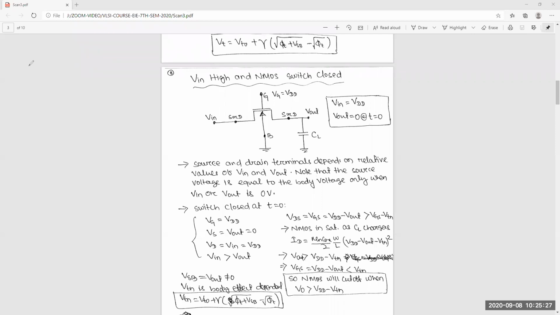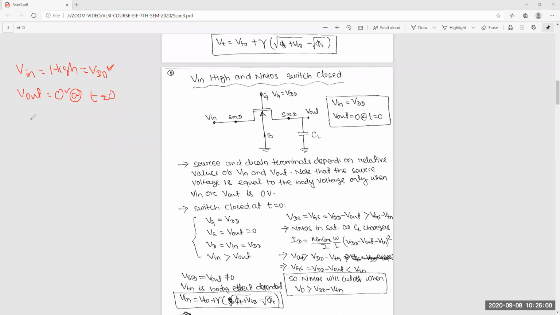See, in the first case, Vin is equal to high, which is VDD, and Vout was initially 0 at t equal to 0, the starting of the circuit. So we want to pass this VDD from input to output.